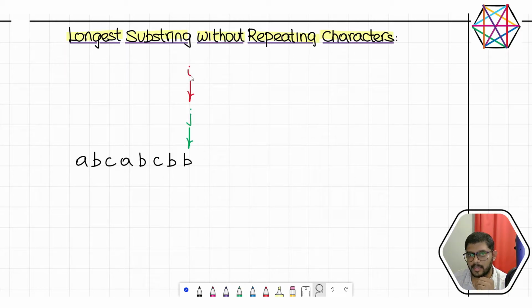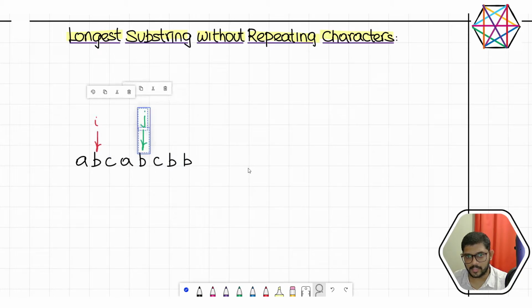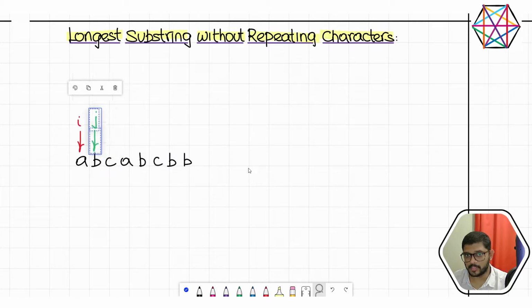So once i reaches the end of the string, that indicates that we have completely scanned the given string, all its characters from left to right. And one thing you would have noticed, both the pointers i and j moved right exactly once. Neither i nor j went back and started over. It never moved left at any point of time.